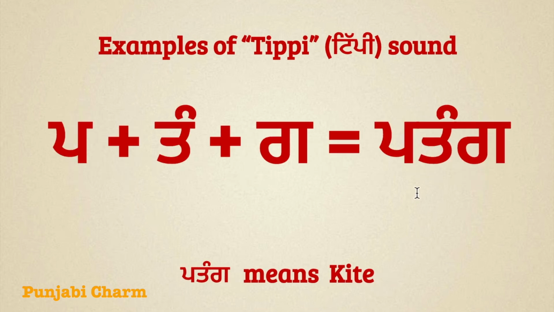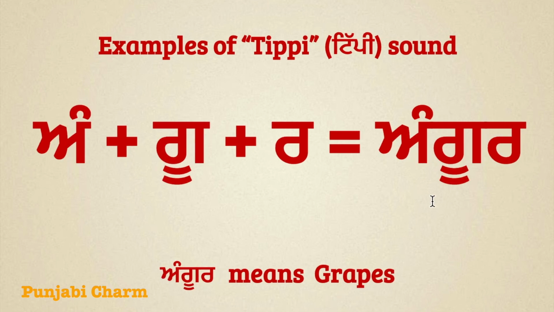The next word is Patang. Patang means kite. And to read this word, we can say Papa Mukta Pa, Tattenu Tippi Tang, Gagga Mukta Ga, Patang. You can repeat after me, Patang. Let's move to the next word.